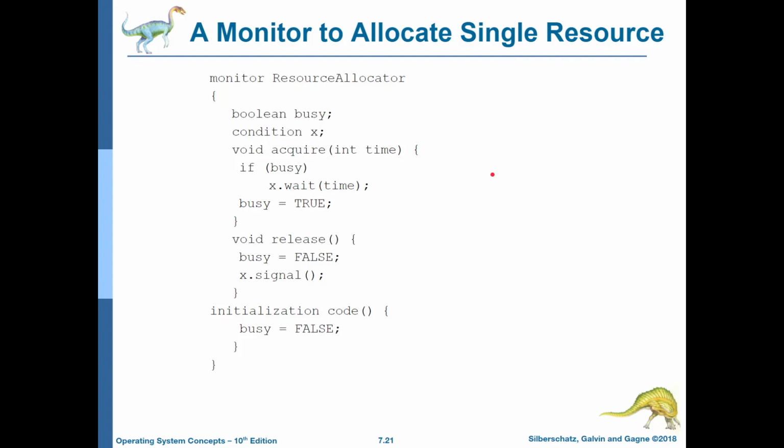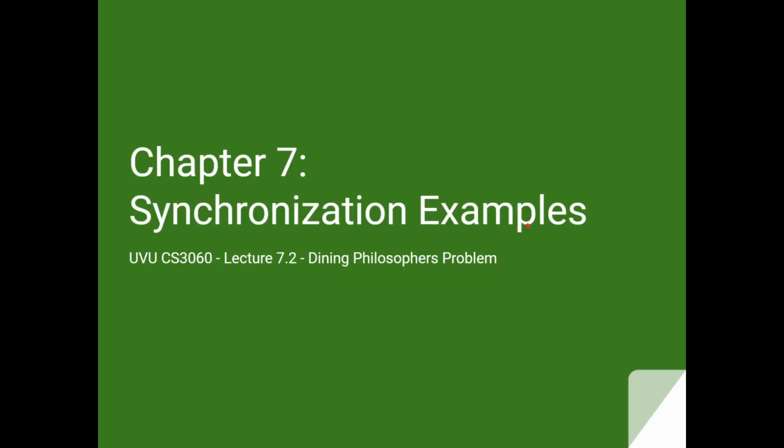So we can do a resource allocator in this particular case so that we can acquire the particular resource that we want. If it's busy, we wait. Otherwise, we set busy to true. And then when we release, we set busy to false, and we can go ahead and signal another process to come in and use the resource. This ends lecture 7.2, where we discuss the dining philosophers problem.